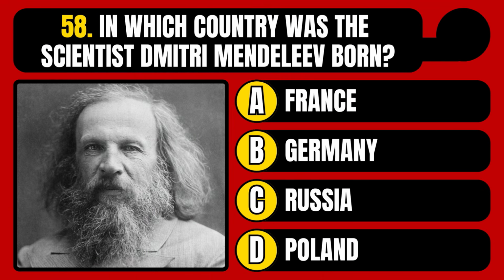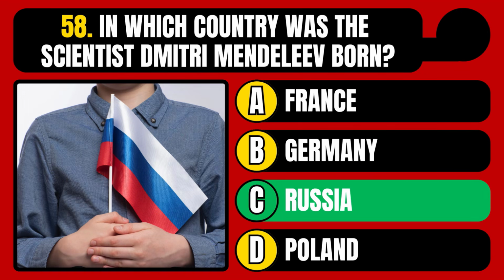In which country was the scientist Dmitry Mendeleev born? France, Germany, Russia, or Poland? The correct answer is option C, Russia.